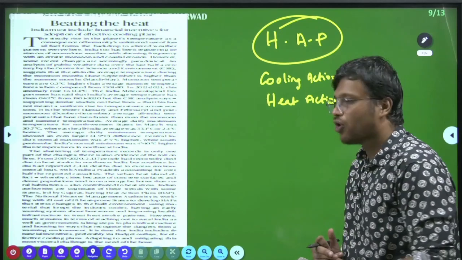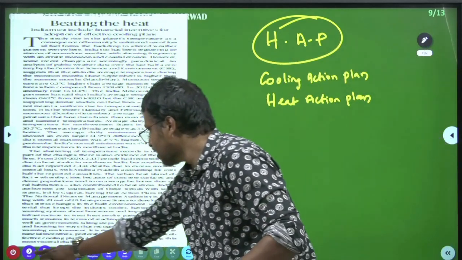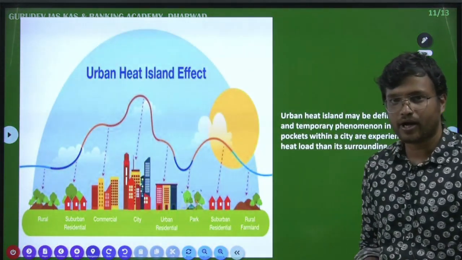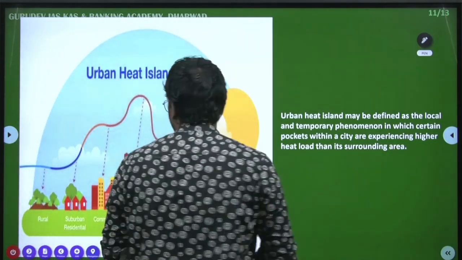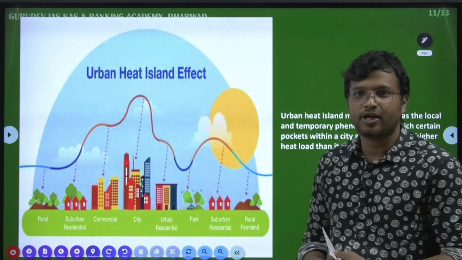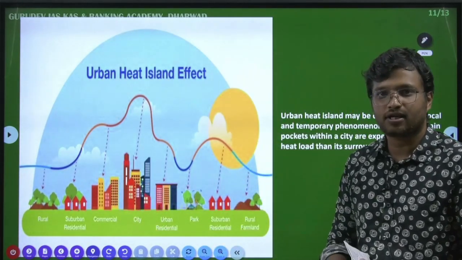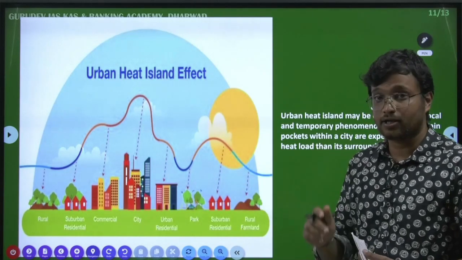This is a cause of concern mainly in the urban area. Why? There is one concept here called the urban heat island. What is the urban heat island? The heat that is generated during the summer is not able to escape the structures built in the cities. Please remember the concrete structures.